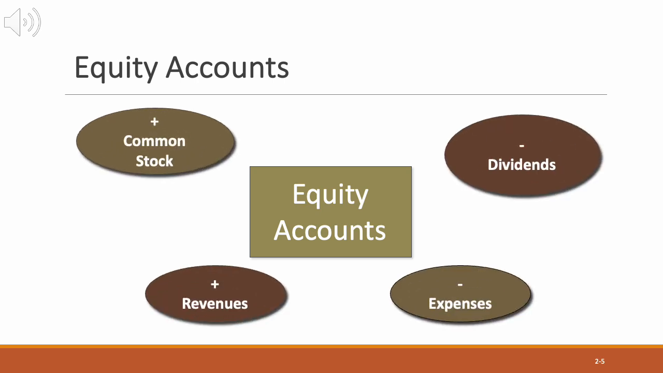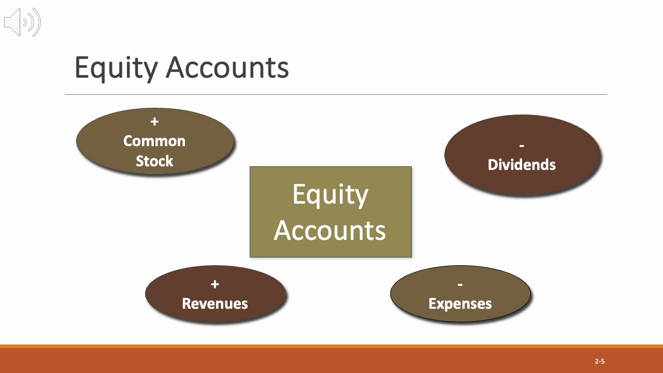Equity is the owner's share of the business after paying off debts. Equity changes because of 4 things: common stock, dividends, revenues, and expenses. When owners put money into the business, equity goes up. The increase to equity is recorded in an account titled common stock.